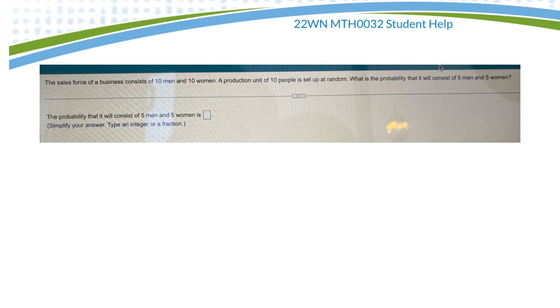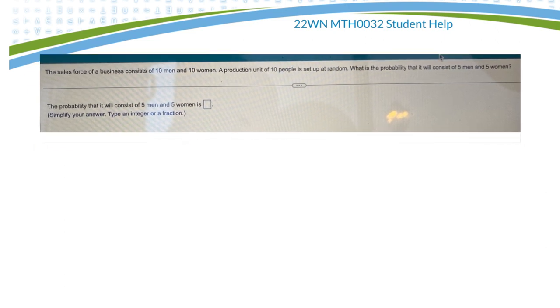All right, here's a good question. Probability. So you've got 10 men, 10 women, so that's 20 people altogether. And you want to get 10 people set up to do a committee. And the question is, what's the probability you're going to get 5 men and 5 women?